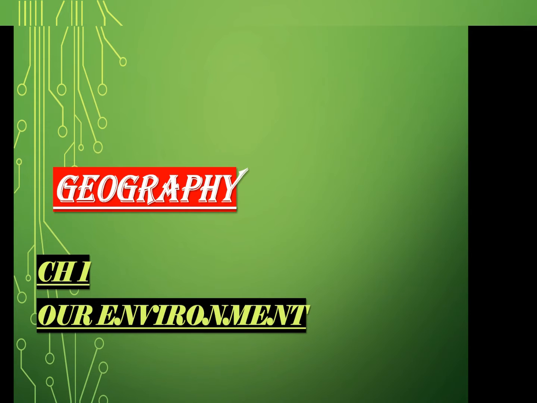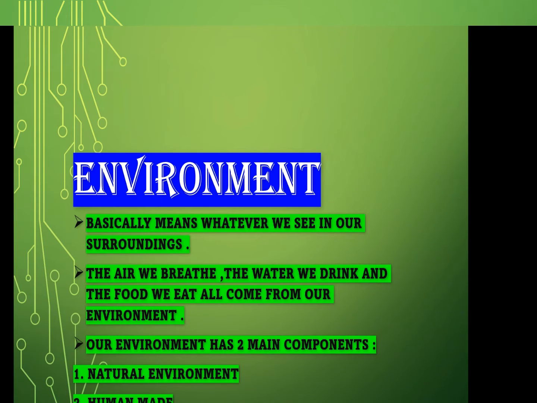Today, in this video, we will be learning Geography, chapter number 1, Our Environment. Environment basically means whatever we see in our surroundings. The air we breathe, the water we drink, and the food we eat all comes from our environment. Our environment has two main components, natural environment and human-made environment.